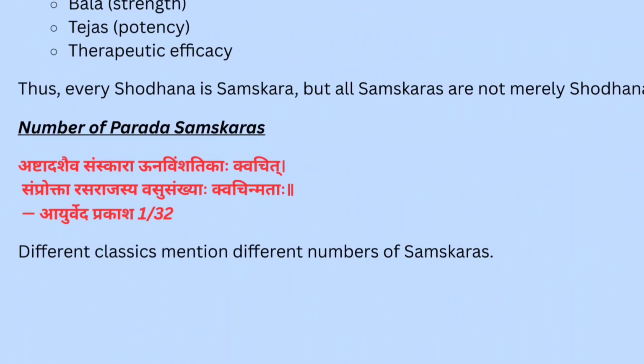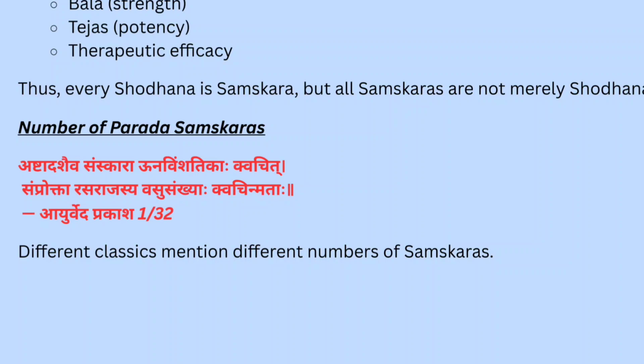Why does Parad need samskara? Raw mercury is unstable, excessively mobile, toxic, difficult to digest, and therapeutically unfit. Ancient Rasavidya observes that without proper samskara, mercury can produce harmful effects, cannot assimilate metals, and cannot act as a rasayana. Therefore, they designed sequential samskaras to gradually detoxify, stabilize, activate, and spiritualize mercury.